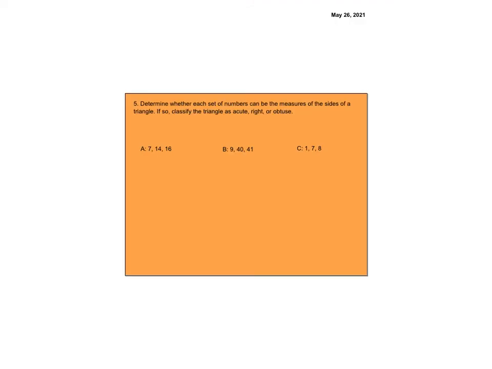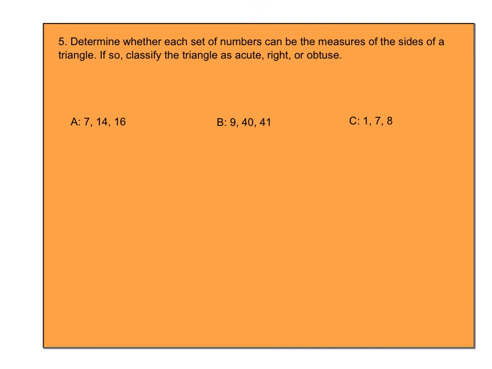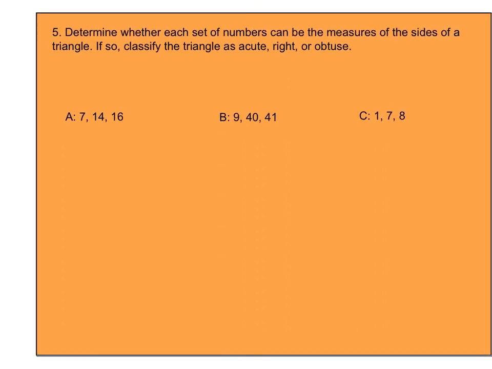Okay, so now let's look. If I test the Pythagorean theorem and compare the two, what do I got? I've got 7 squared plus 14 squared, so that'll be 245.